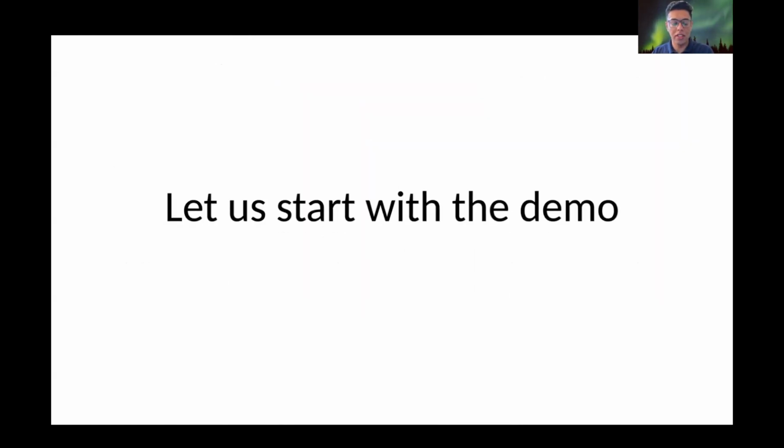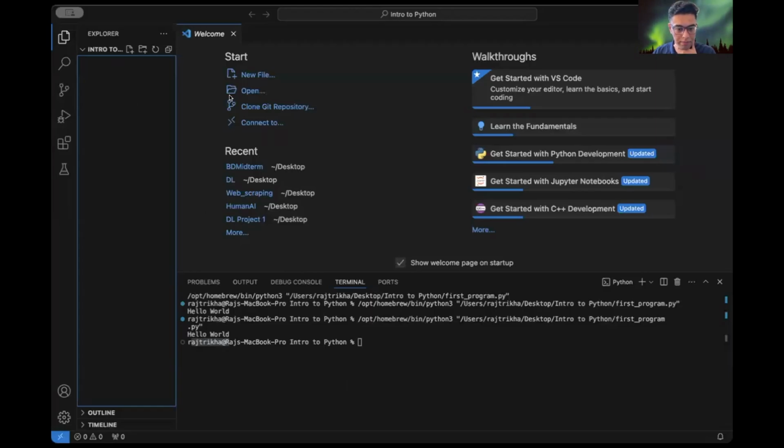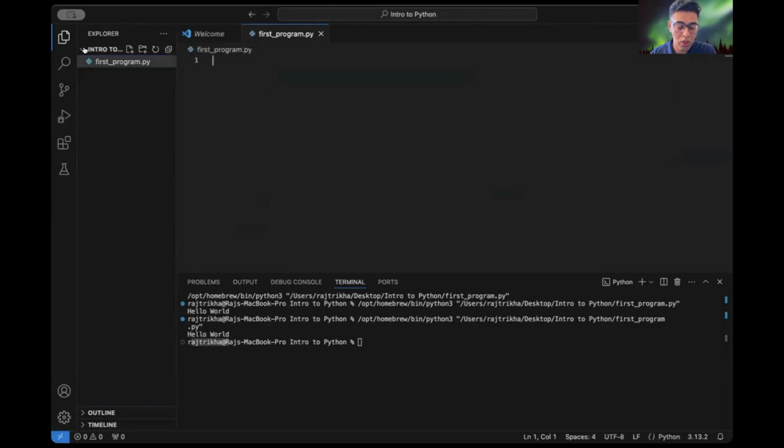So let us start with a demo. Let me share my VS Code screen. So let's create a new file. Let's create our first program. .py is the extension for Python. If you want any program to be in Python, you should have a .py at the end.